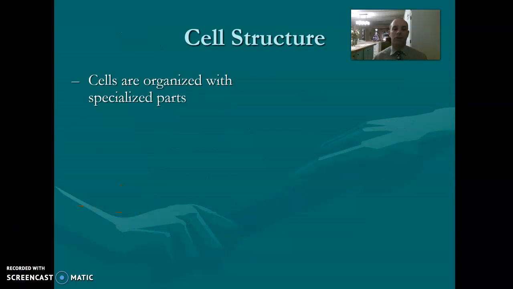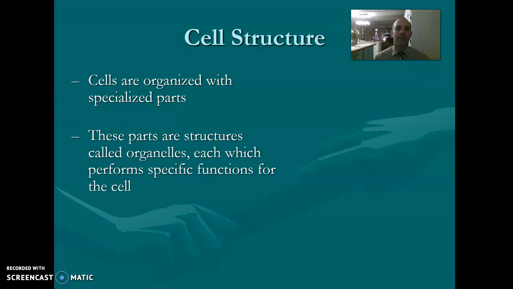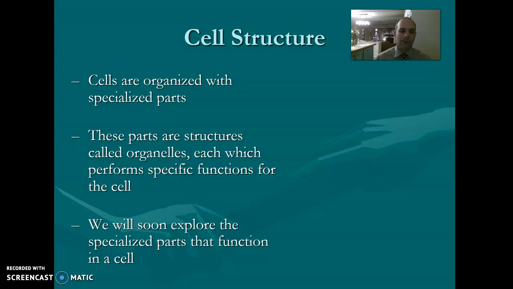All right, now to cell structure. Cells are organized with specialized parts. These parts are structures called organelles, each of which performs specific functions for the cell. You all know the mitochondria and you all know the definition. You think you know the definition, but it is not what you are thinking. It is not the powerhouse of the cell. You are not allowed to say that anymore. That is an elementary school definition. We will soon explore the specialized parts and functions of the cell when we return from break.